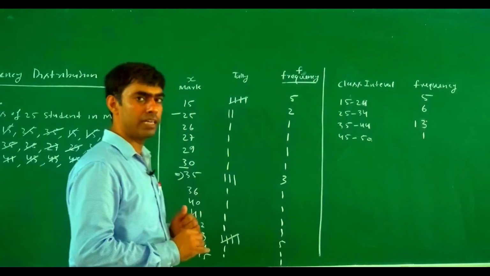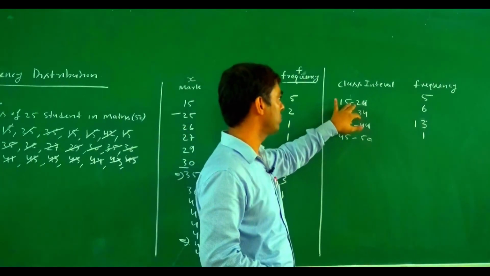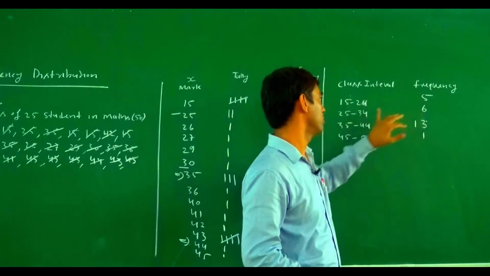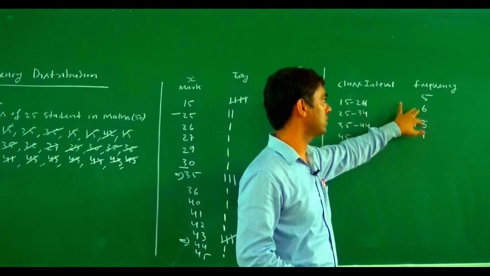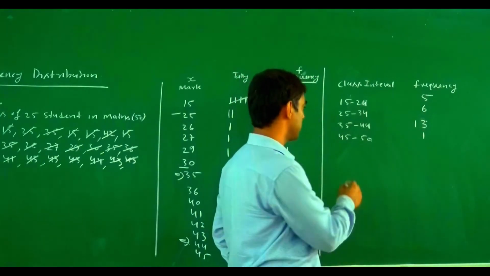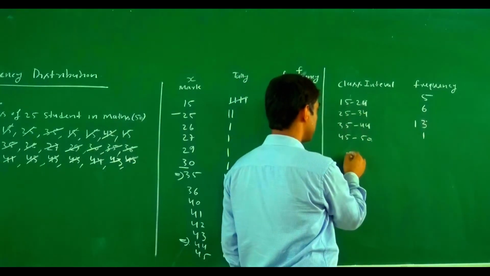This gives a more compact form. How many students are between 15 to 24? 5 students. 25 to 34, 6. So this one is called here a class interval.